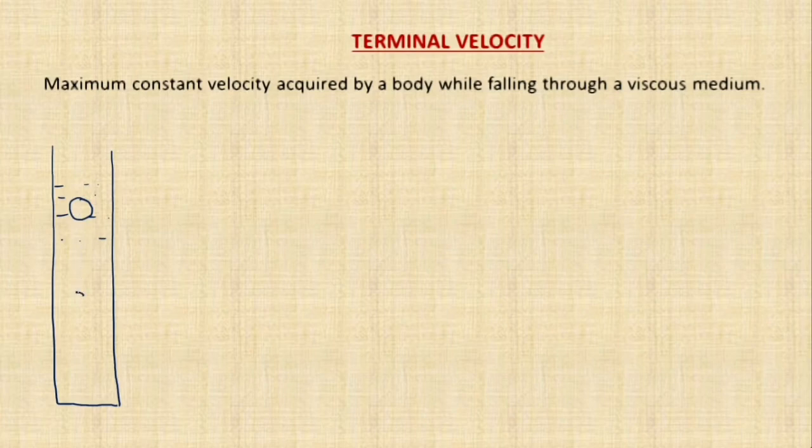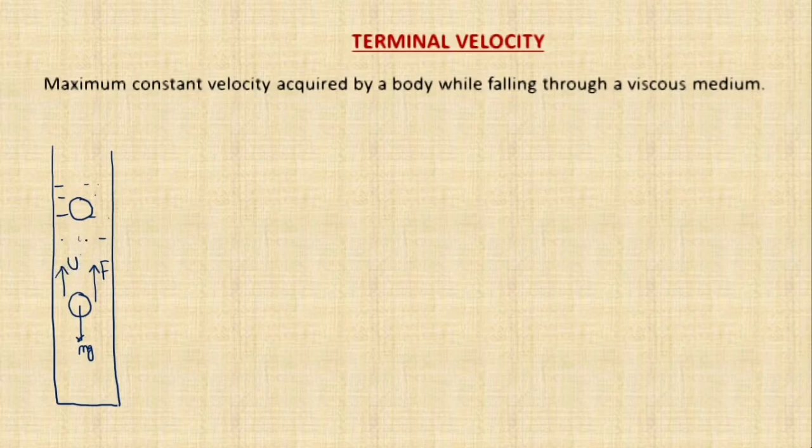While it is in motion, as we already discussed, a viscous force will be acting upward, and the weight of the object will be acting vertically downward. Now one more force will be acting on the metallic ball by the fluid.